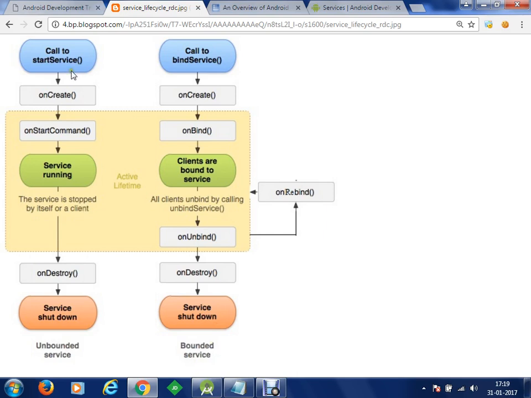So now what we will do, we are going to understand how we can create these services, and we'll try to identify the differences. Let's just begin with writing a simple application for started service, and this we'll do in the next session.